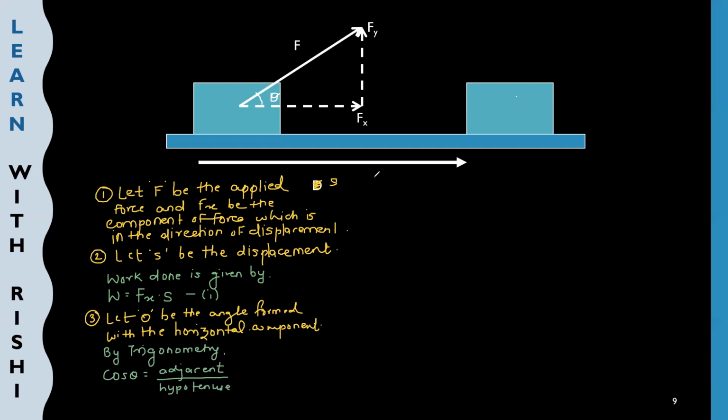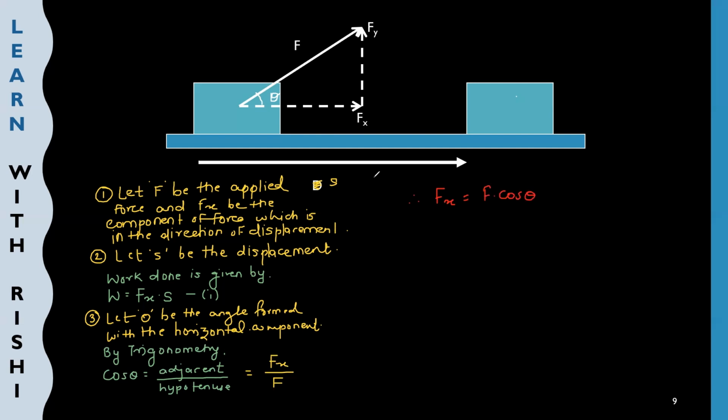You can say base upon hypotenuse also. Now, which is our adjacent side? Our adjacent side is Fx, so it is Fx upon F. Hypotenuse is our resultant force, that is F. So cos theta is equal to Fx upon F. So what can we write for Fx? Therefore, Fx is equal to F into cos theta.